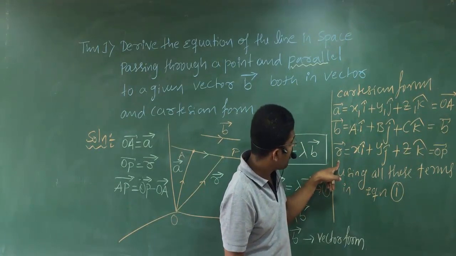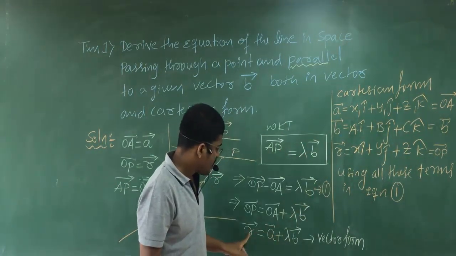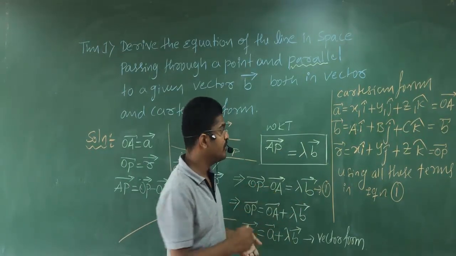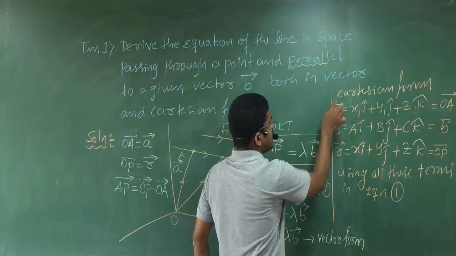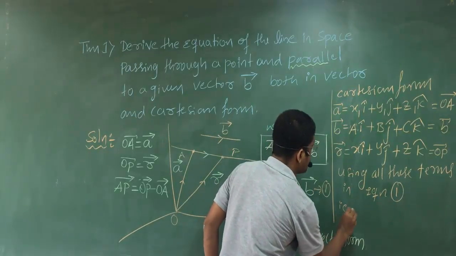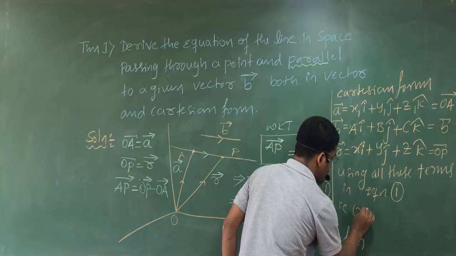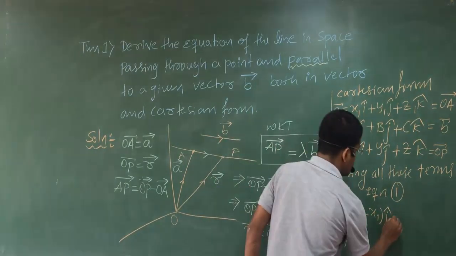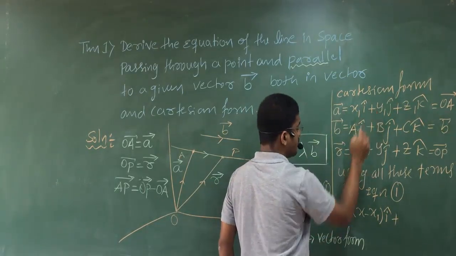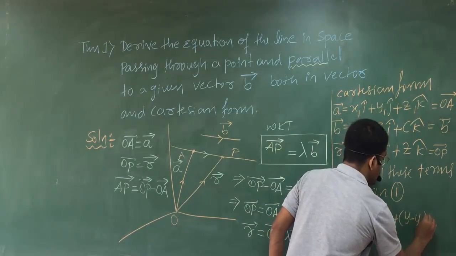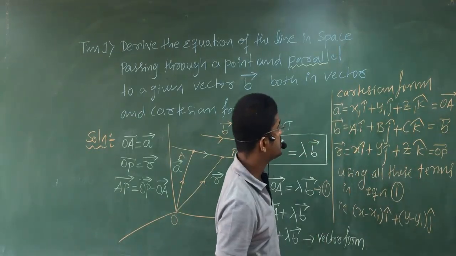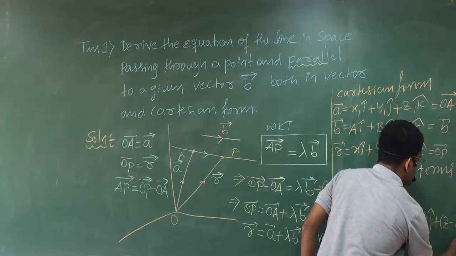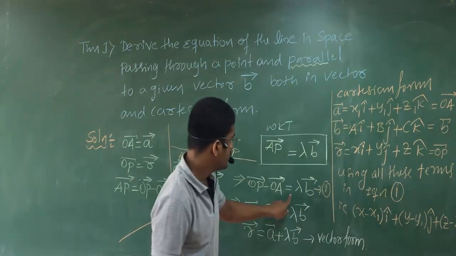That means vector R minus vector A. Vector OP minus vector A means R minus A. That is x minus x1 i cap, next, plus y minus y1 j cap, next, plus z minus z1 k cap is equal to what?